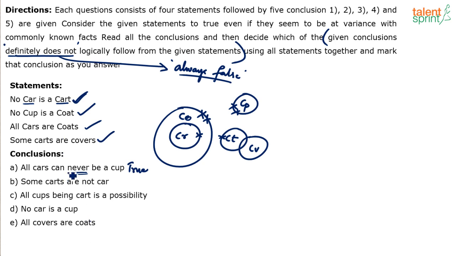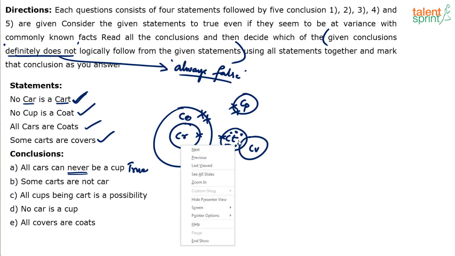Right? "All cars can never be a cup" is true. Next, "some carts are not car." Carts is here and car is here. True or false? True. See, I can always choose some carts and say these some carts are not car. "All the carts are not car" is a different story. Don't complain again that how can you say some, actually all are not cars. But I can always choose some of these carts and say these are not cars.